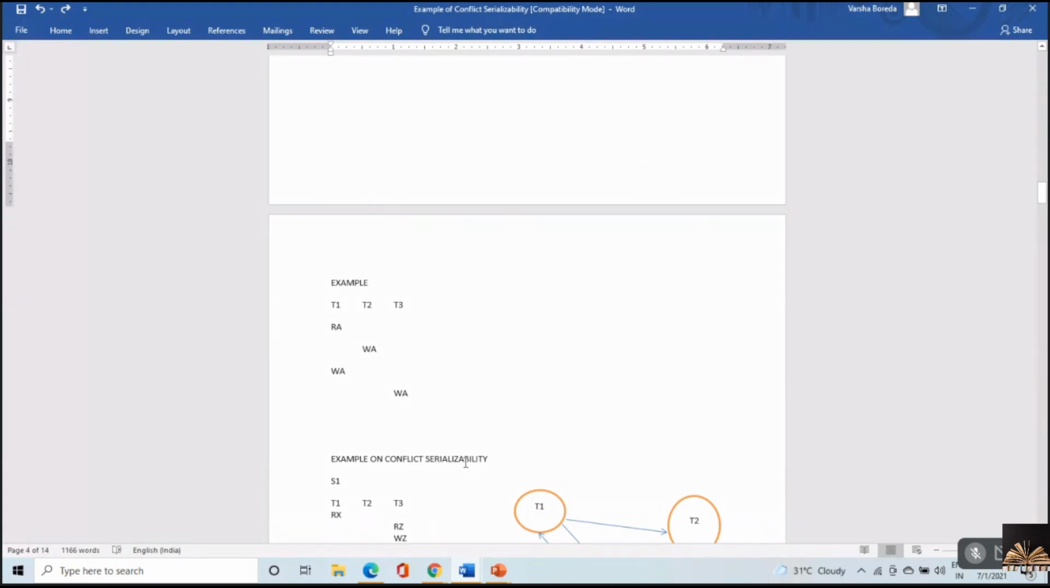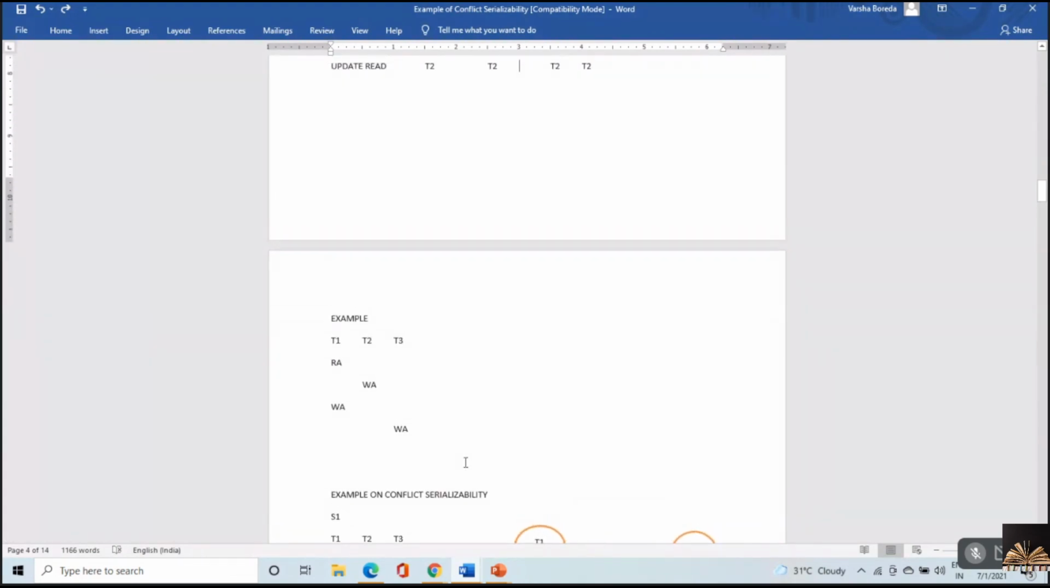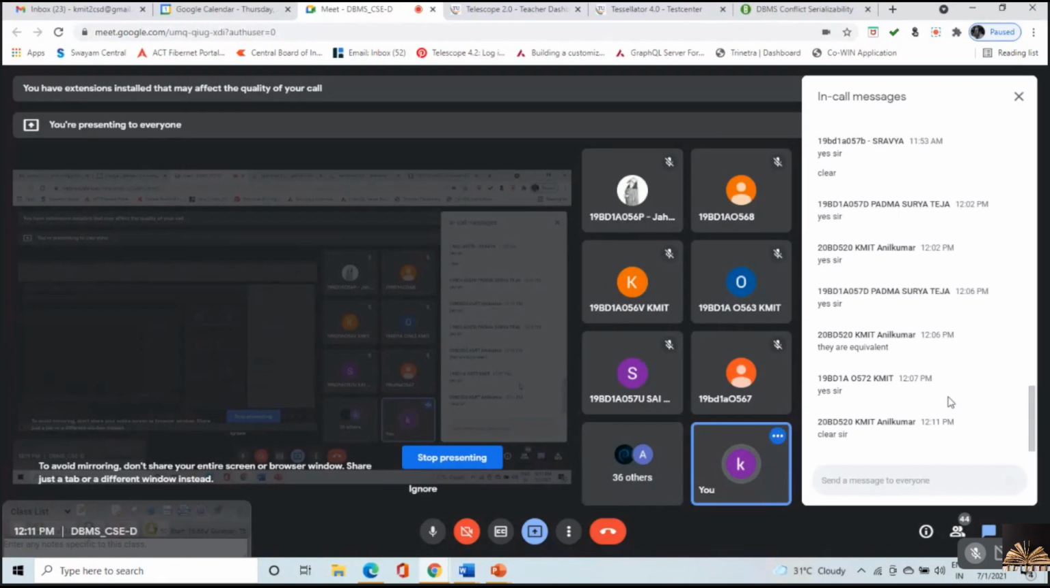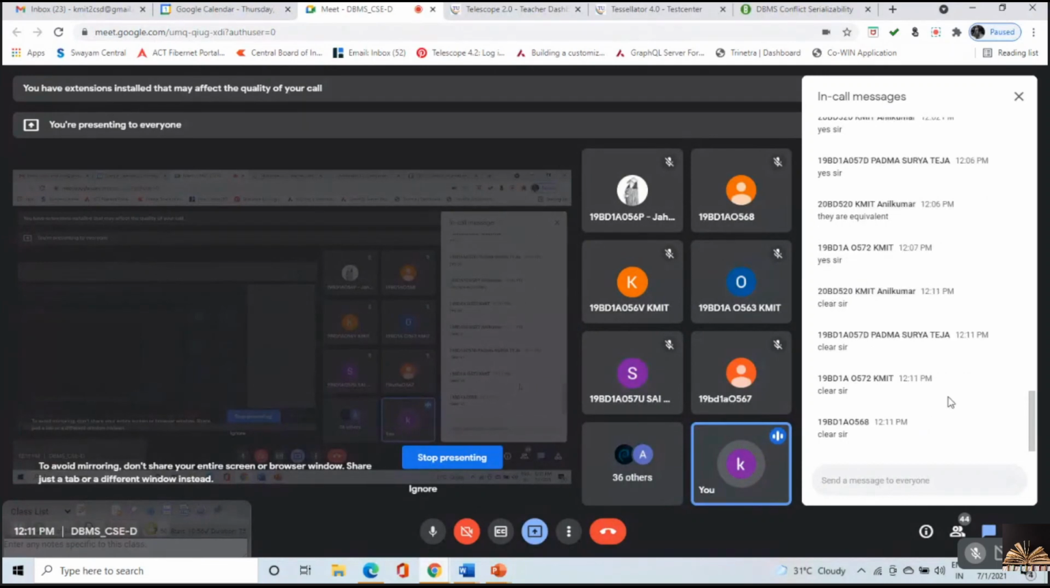I hope it's clear, ma. Now, try to work on this particular example. Is it clear or any problems? Conflict serializable and view serializable examples, ma. I find only Surya 72, 63, 68 in the class, ma. All the others, I don't know what they are doing.